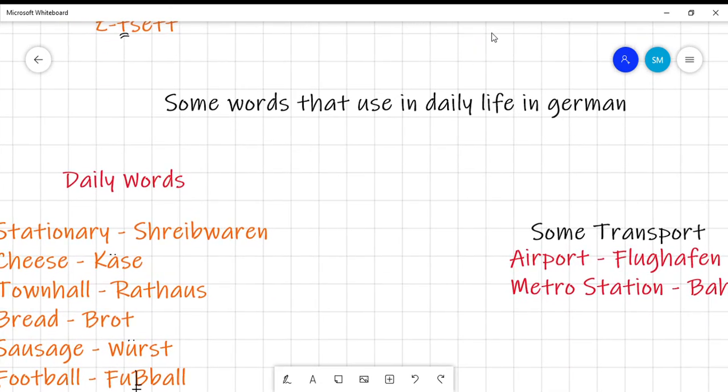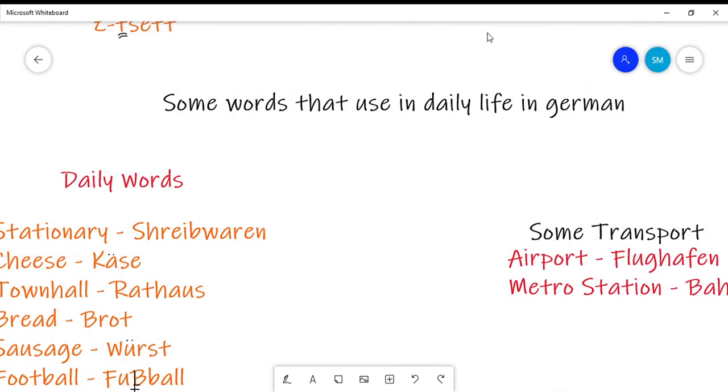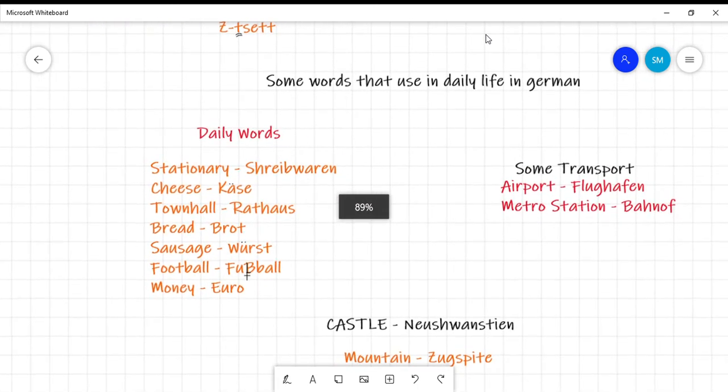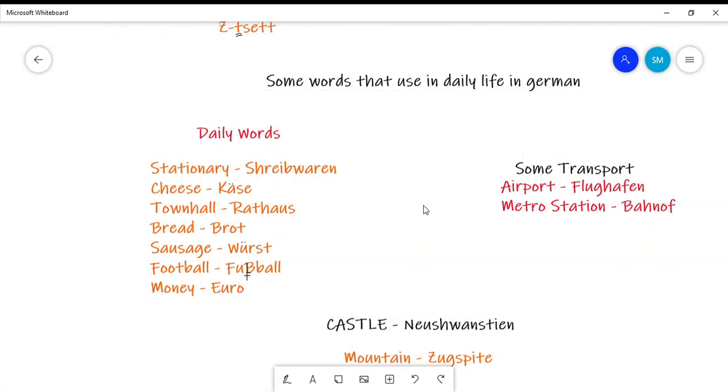Now we will learn some words that we use in daily life in German. Some of you guys lost your stationery or finished it, okay? So you say to your mama or papa, please bring stationery. Stationery is Schreibwaren in German.